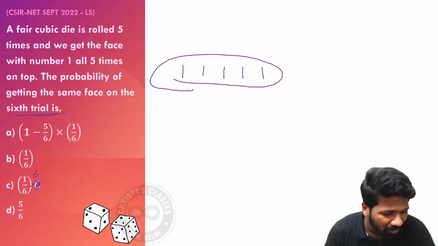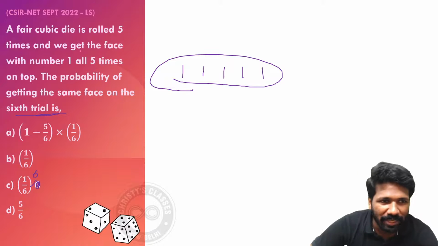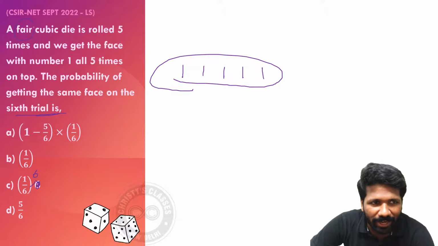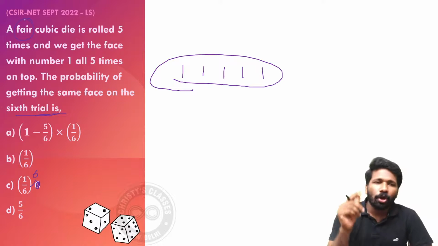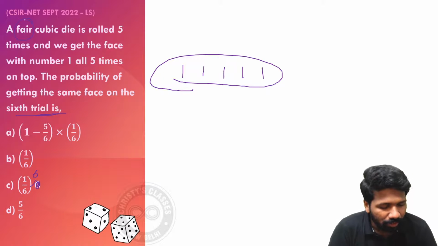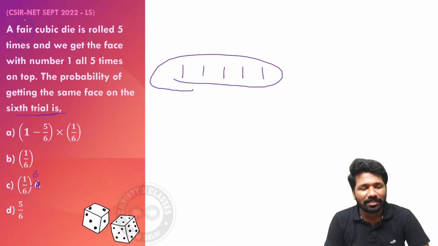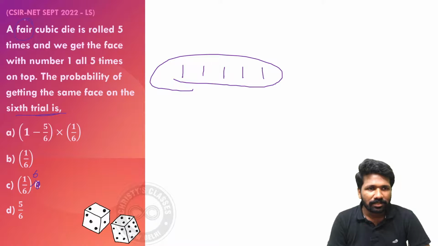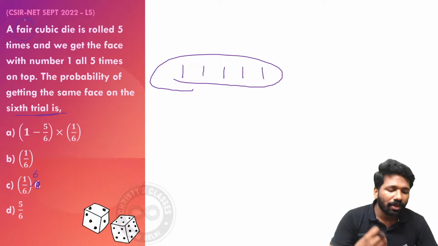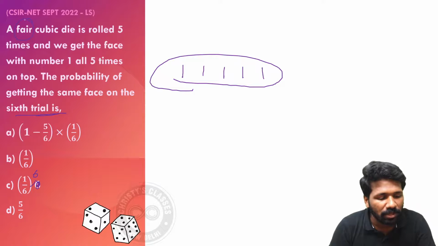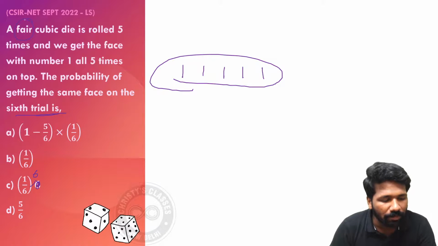Is that correct? No, there is no higher chance because it is a fair die. Fair die means it is not biased towards any side. It is unbiased. Unbiased and fair means the same. It means all sides have equal chance to occur. That is called unbiased or fair.